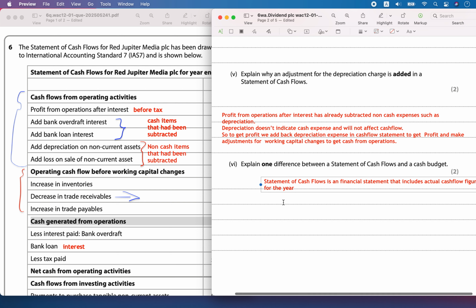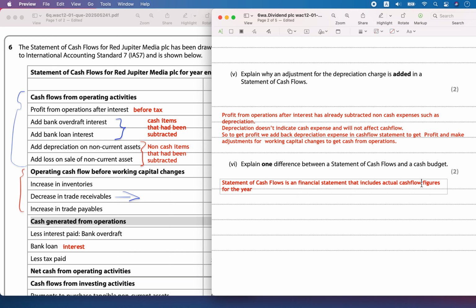What are the cash movements that have taken place? Actual cash flow movements or changes included for the year. Whereas the cash budget includes estimated cash flow figures for the future. It doesn't include the real ones, it includes the estimated figures.